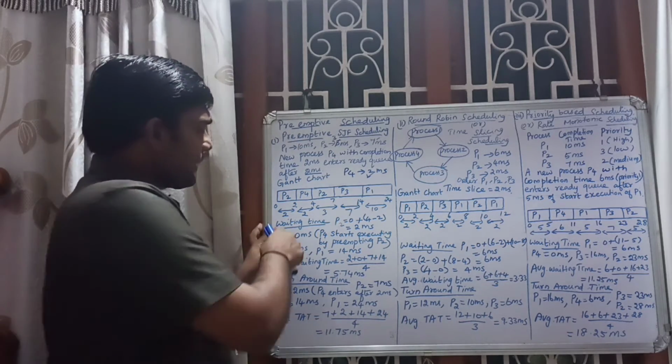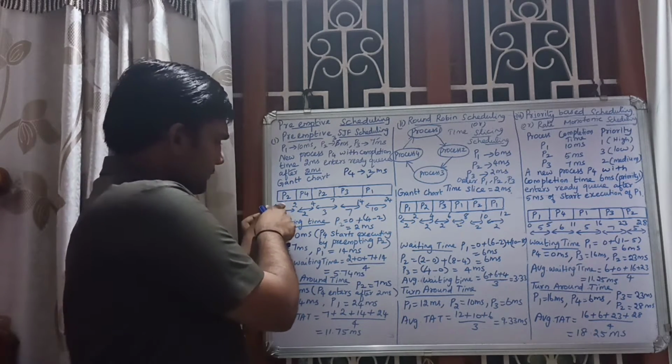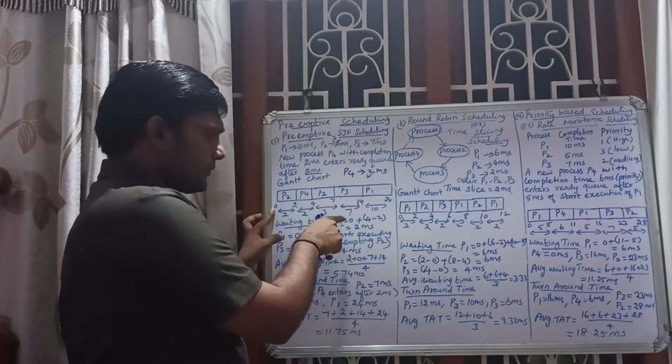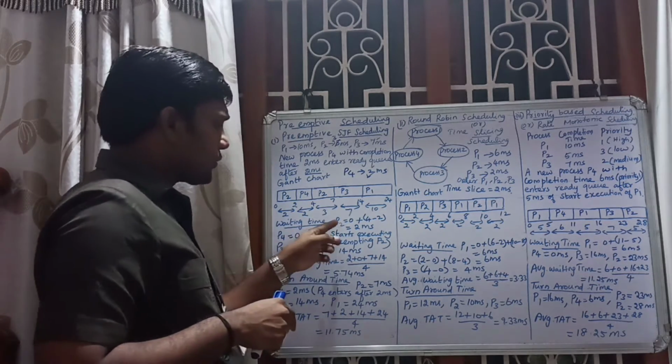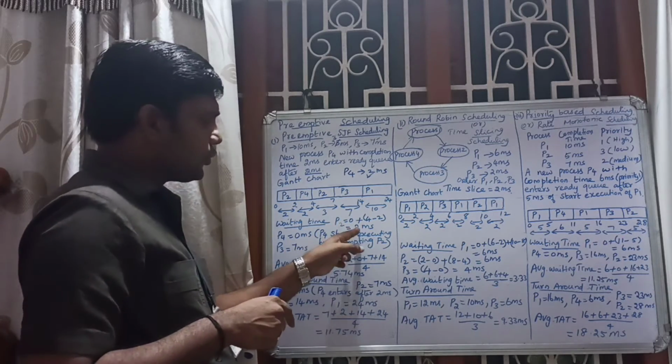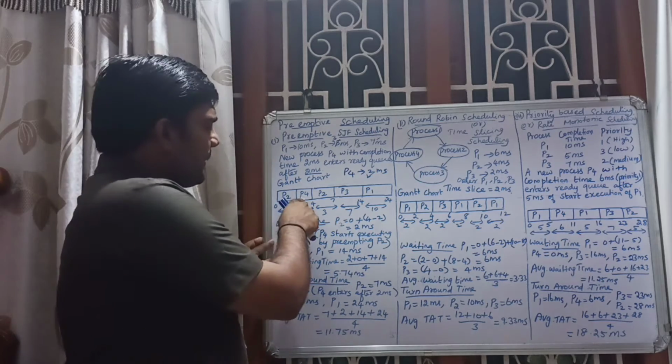See, waiting time for P2. Here the waiting time is 4 minus 2, so the waiting time for P2 is 2 milliseconds. Got it? Next, waiting time for P4.